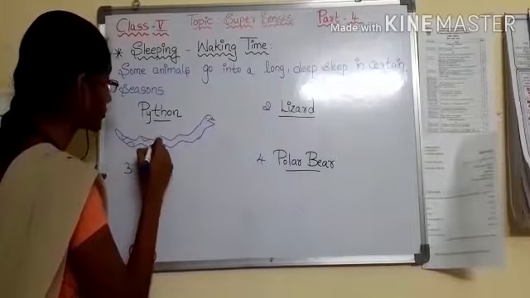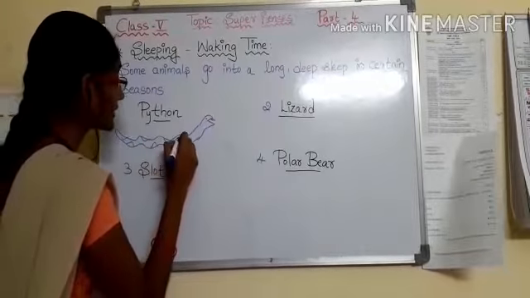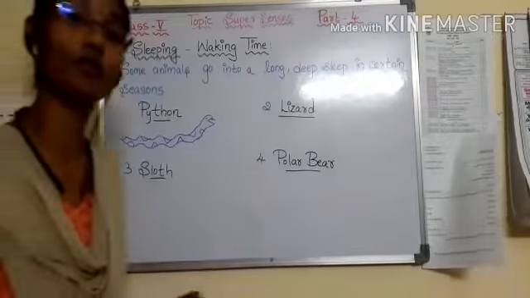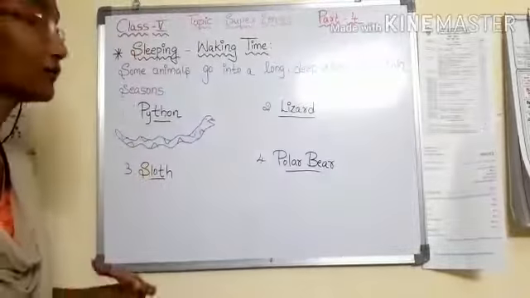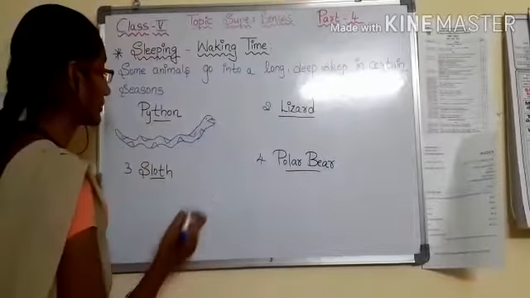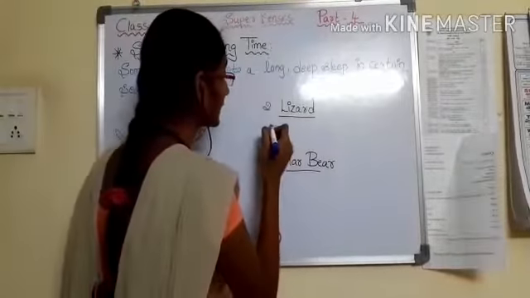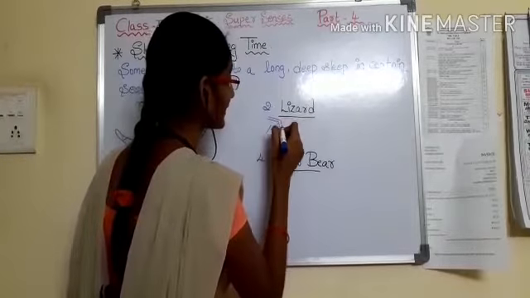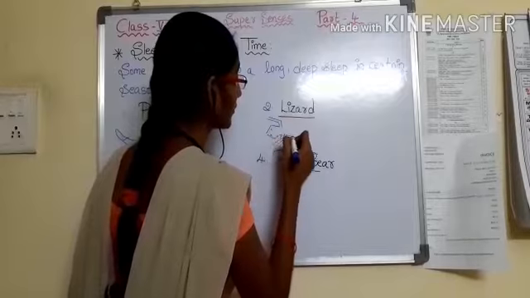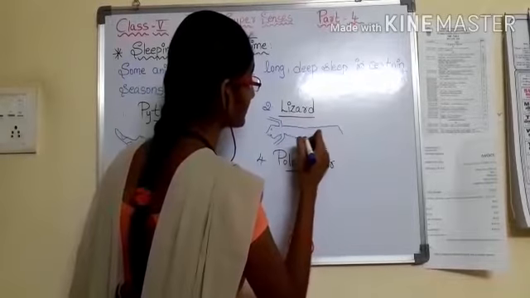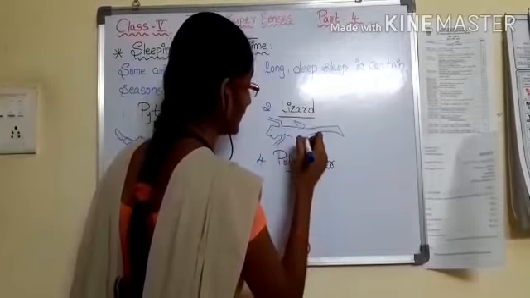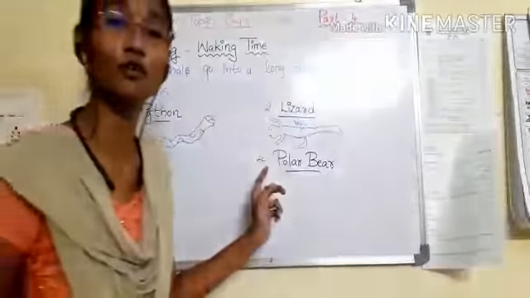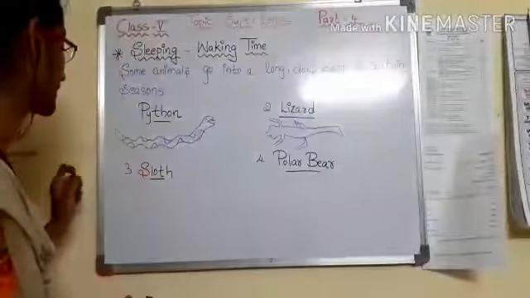Okay, python goes long without food. It gets food at one time and, depending upon the food material it had, it goes into a deep sleep. Next, lizard. So many lizards are there, but these do not appear in the cold season. If they go in the cold season, they go to a deep sleep.